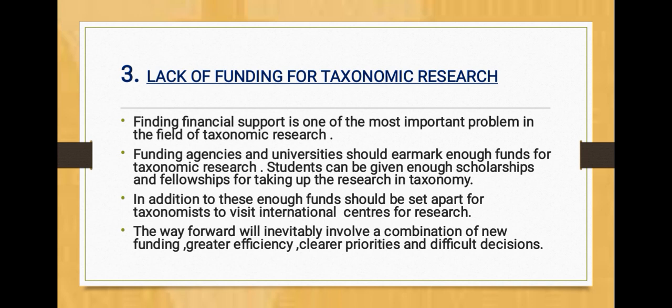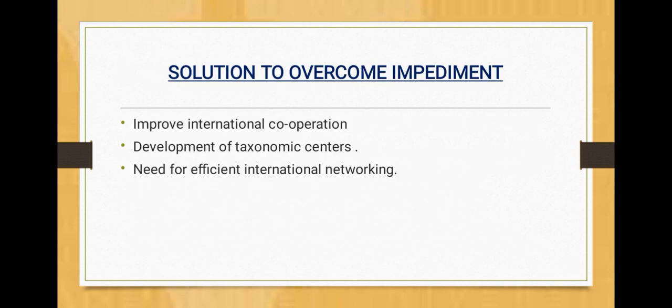Lack of funding for taxonomic research. Finding financial support is one of the most important problems in the field of taxonomic research. Funding agencies or universities should earmark enough funds for taxonomic research. Students can be given enough scholarships and fellowships for taking up research in taxonomy. In addition, enough funds should be set apart for taxonomists to visit international centers for research. The way forward will inevitably involve a combination of new funding, greater efficiency, clearer priorities, and difficult decisions.